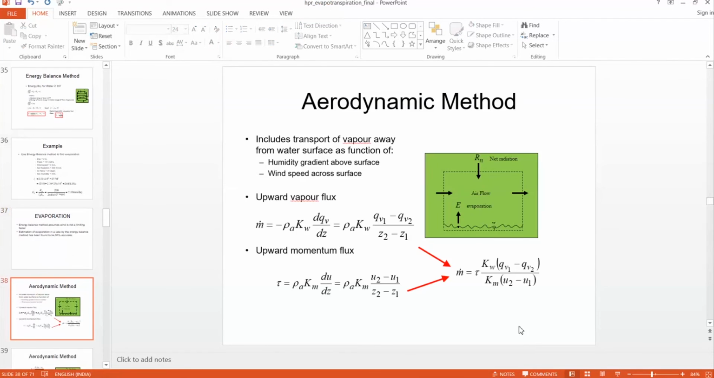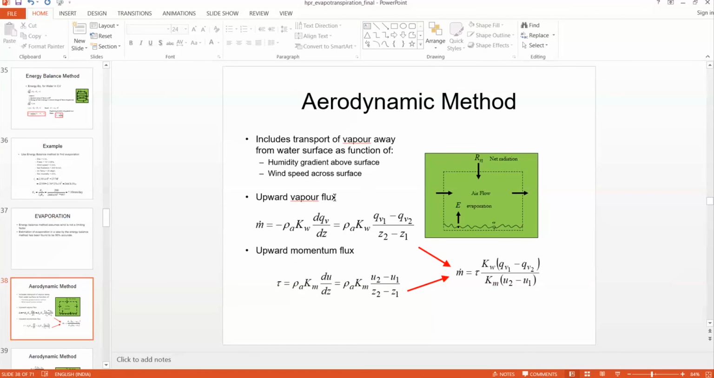There is another method, which is the aerodynamic method. The aerodynamic method mainly uses convection of vapor in the upward direction, as well as convection of turbulent momentum. So the main principle of this aerodynamic method is convection.